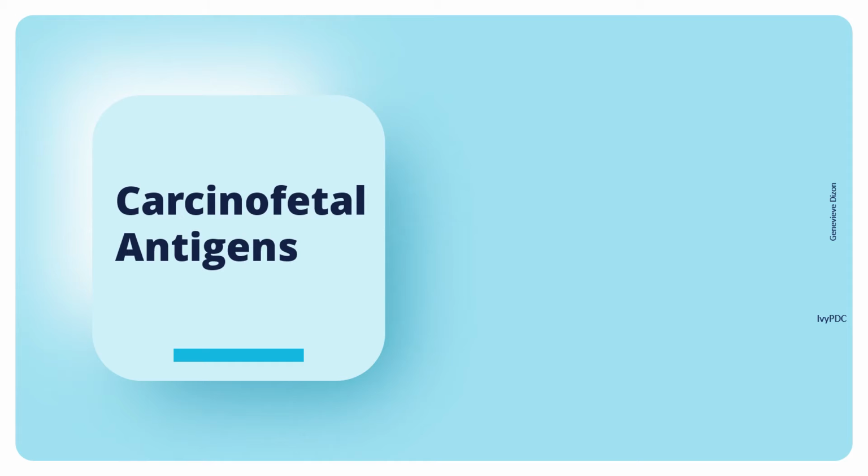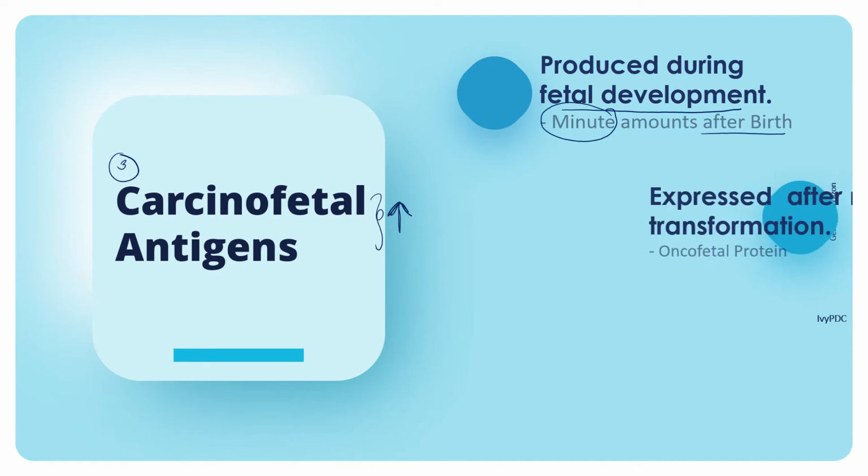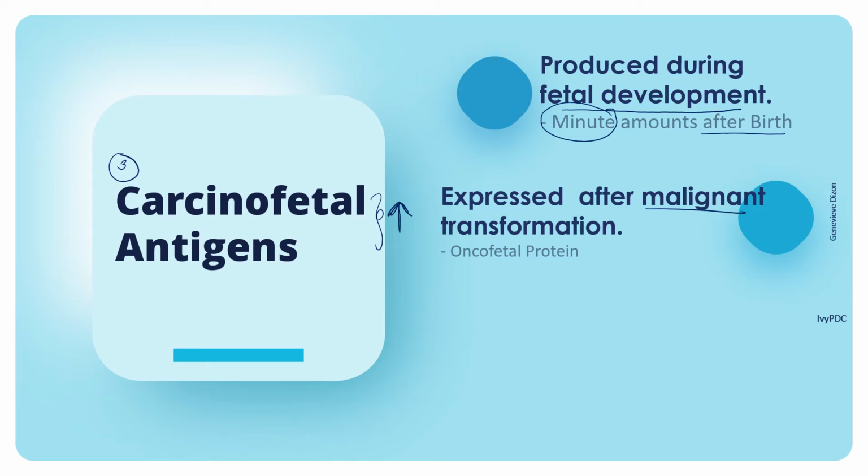The third antigens would be the carcinofetal antigens, which are produced normally during fetal development and would start to decline at birth. So that means only minute amounts of these antigens should be present after birth. These types of antigens would have an increased amount in adults in cases where there are malignant transformations, and the gene products of these malignant transformations are known as oncofetal proteins.